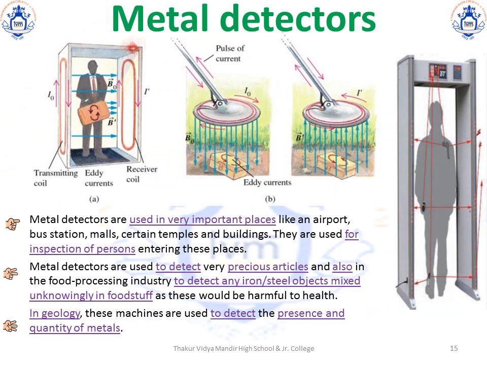Metal detectors are used in very important places like airports, bus stations, malls, certain temples and buildings. They are used for inspections of persons who enter the places. Metal detectors are used to detect very precious articles and also in the food processing industry to detect any iron or steel objects that may have been mixed unknowingly in the foodstuff, as these iron or steel objects would be harmful to health. In geology, metal detectors are used to detect the presence and quantity of metals and also to find metals that may be buried under the earth.